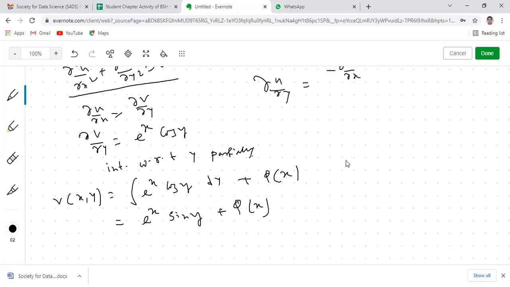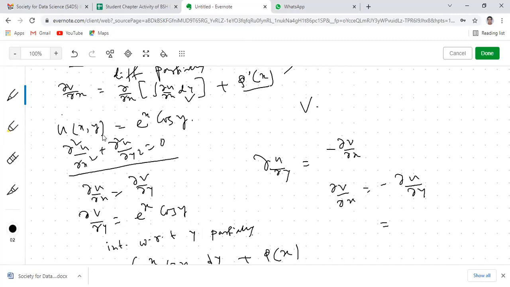Now we need to consider this equation. As per this equation, del v del x will be equal to minus del u del y. So what is minus del u del y? u(x,y) is this, so to get del u del y we differentiate partially with respect to y. e to the power x will be constant, so the partial derivative of cos y with respect to y will be minus sin y.